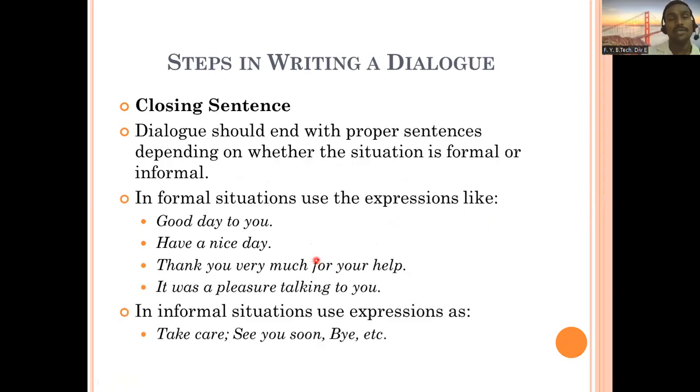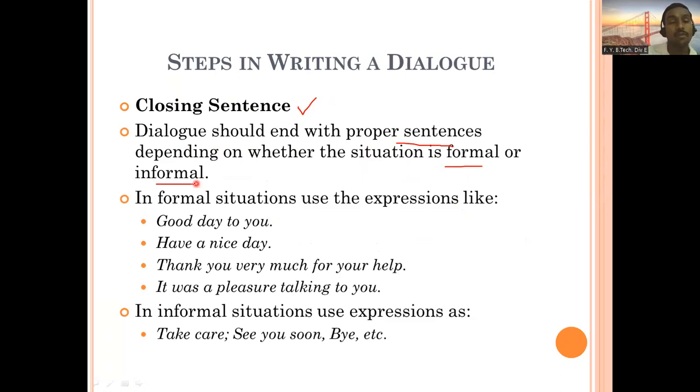Now, after developing your dialogue, you want to close it, to end it. What closing sentences can you use? We can see that here. A dialogue should end with proper sentences depending upon whether the situation is formal or informal. Based on that, you have to close your dialogue.